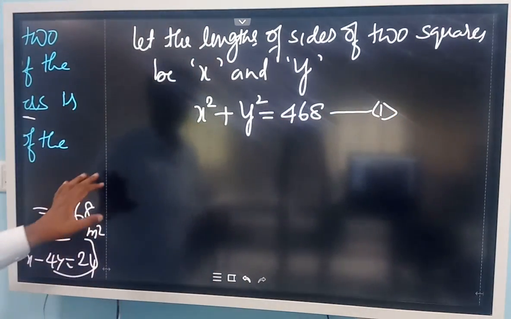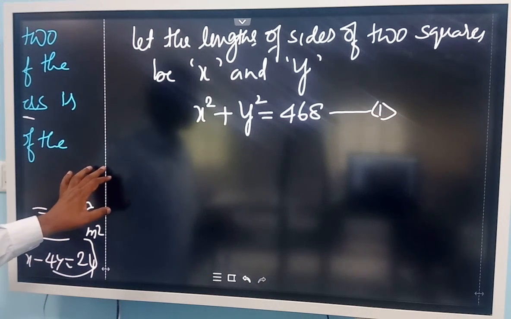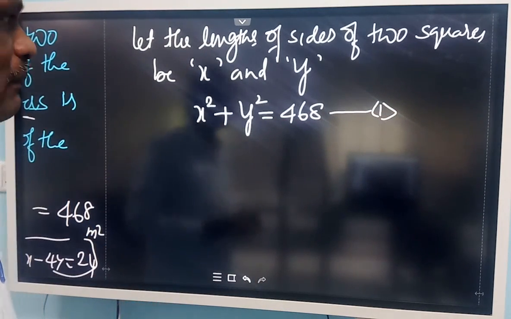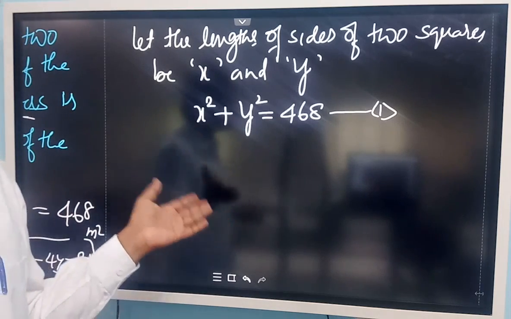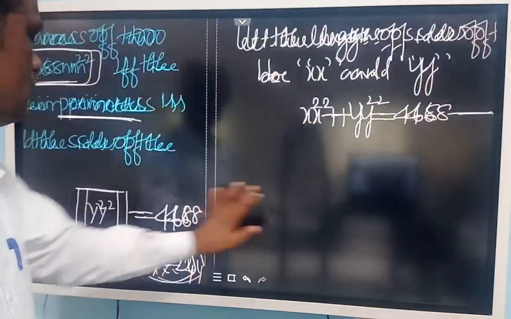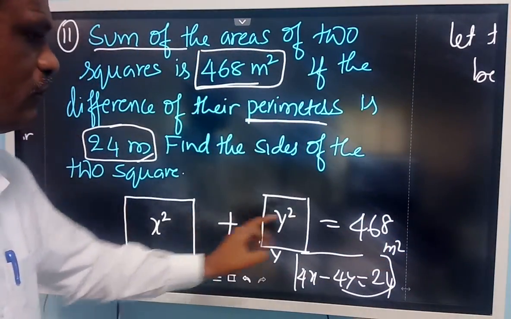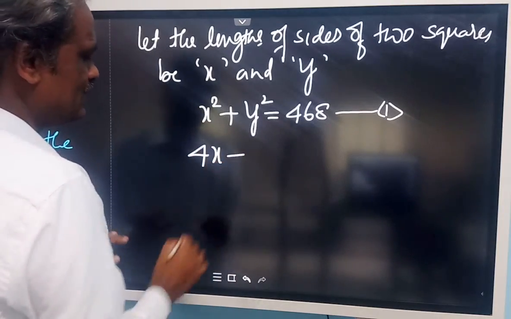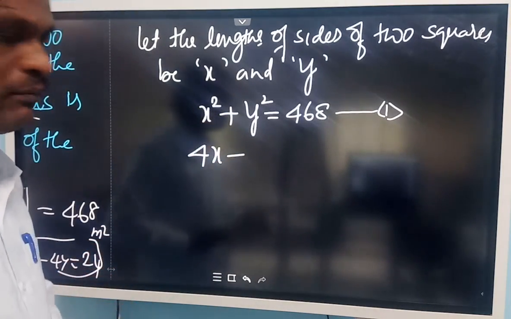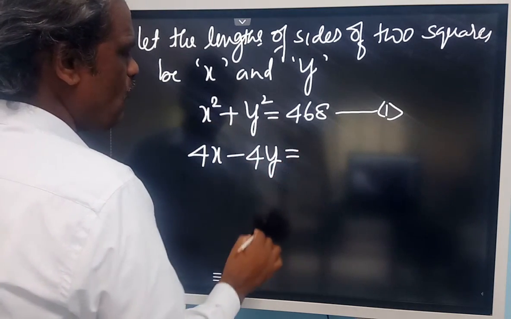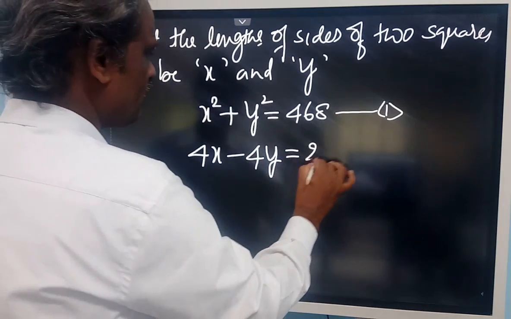And another equation, perimeters. The difference in their perimeters is given. Perimeter of the first one and the perimeter of the second. What is the perimeter of the first square? 4x. So difference means 4x minus 4y is equal to 24.